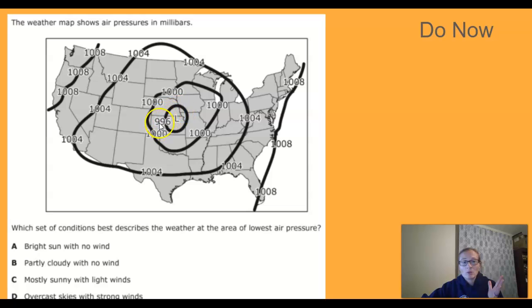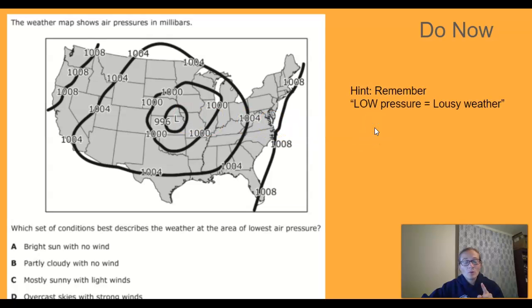Okay, smallest numbers right here, 996, there's an L in the middle. Okay, and you hopefully remember that low pressure brings lousy weather. Lousy weather. Big hint. Okay, so you need to choose one of those four options right there. I'm not going to give you the answer, but I helped you a lot by telling you that it's low pressure, lousy weather. Okay?